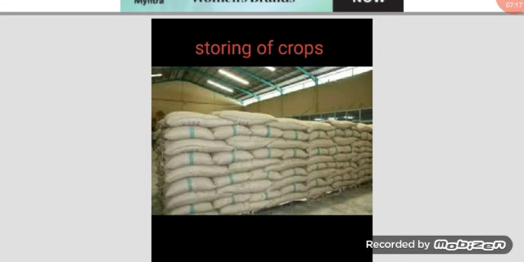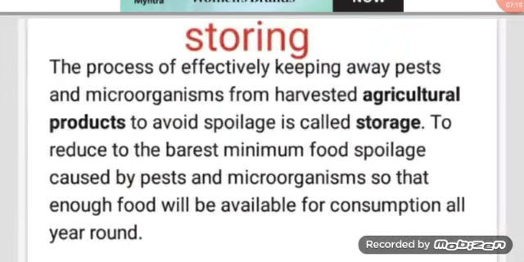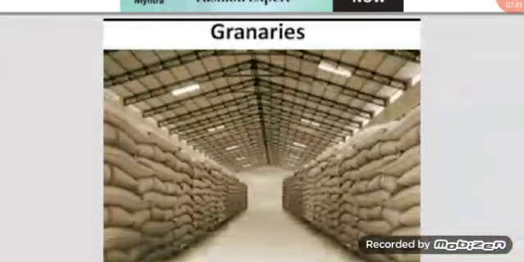Then comes storing of crops. The process of effectively keeping away pests and microorganisms from harvested agricultural products to avoid spoilage is called storage. The aim is to reduce to the barest minimum food spoilage caused by pests and microorganisms so that enough food will be available for consumption all year round. Mostly farmers use granaries to store their crops.